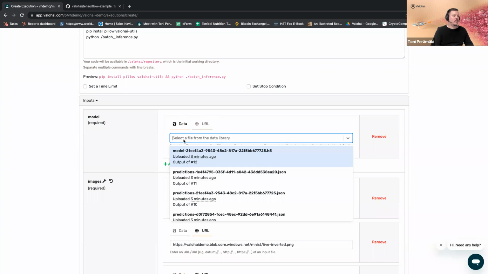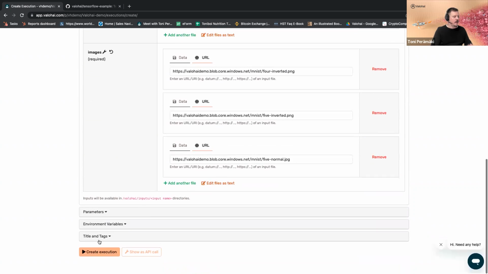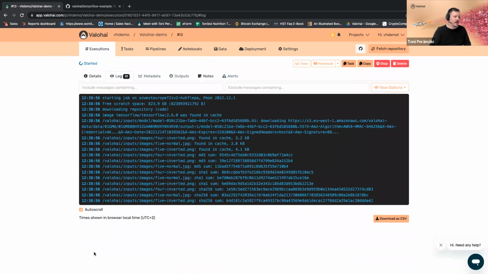And when you do execution with Valohai, we automatically build a data catalog out of all of the artifacts that you produce. And this is fully searchable, so with file name, execution number, or in this case, the tag that we gave earlier on to one of the models, we can find the right one. And then running the batch is just running that execution.